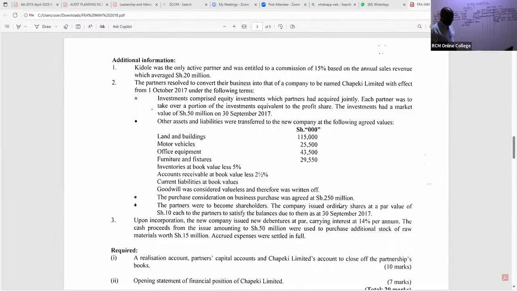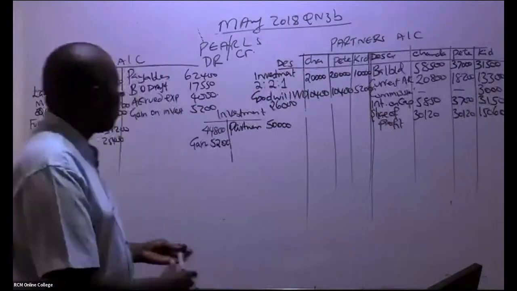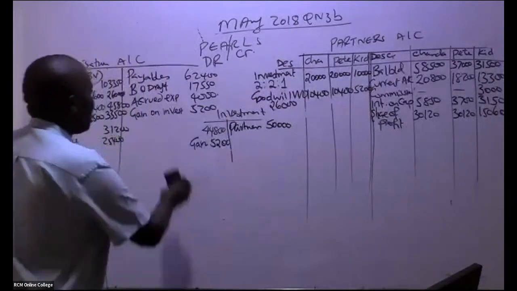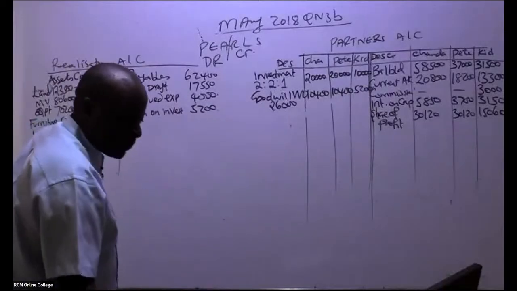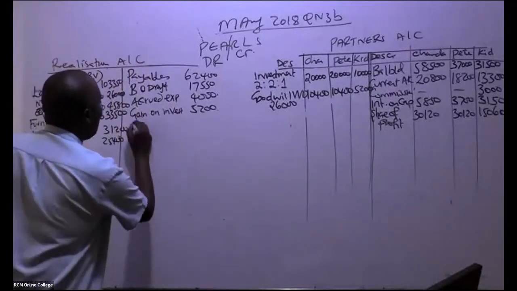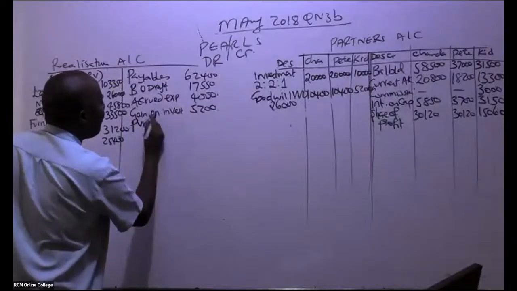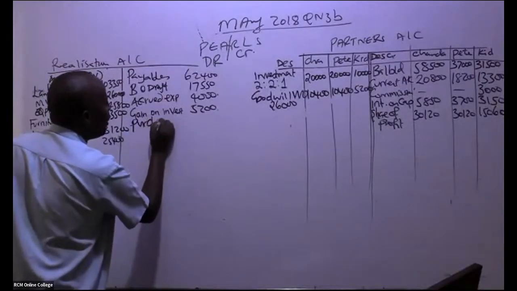So remember that purchase consideration will be debited to the new company being formed, and you credit your realization. So we have here purchase consideration, that will always be credited here. Anytime you're told purchase consideration, you credit.